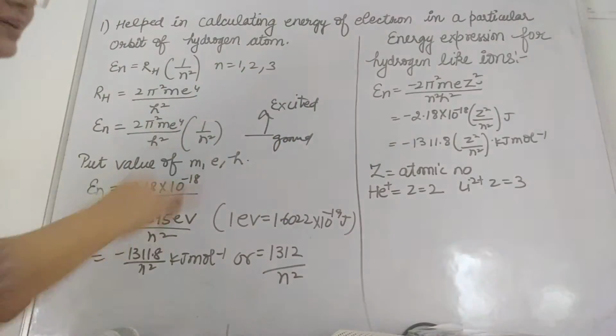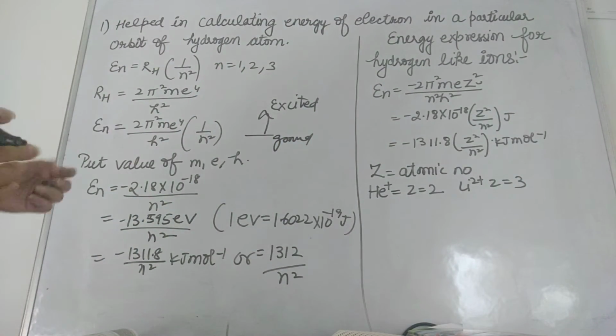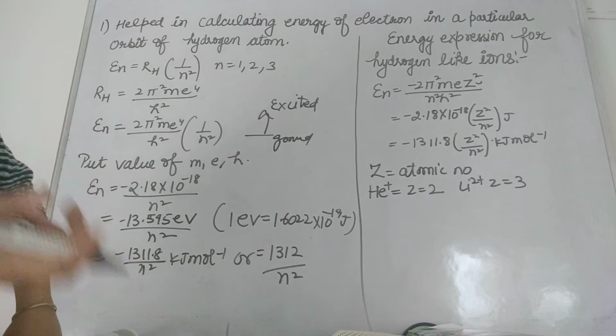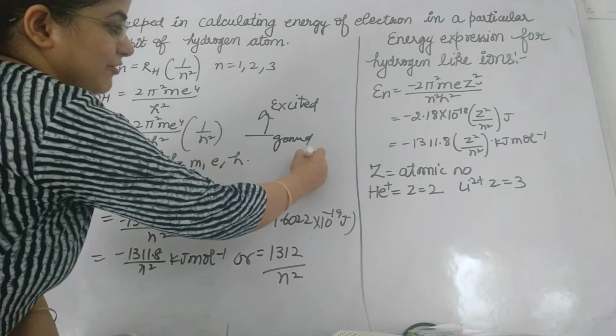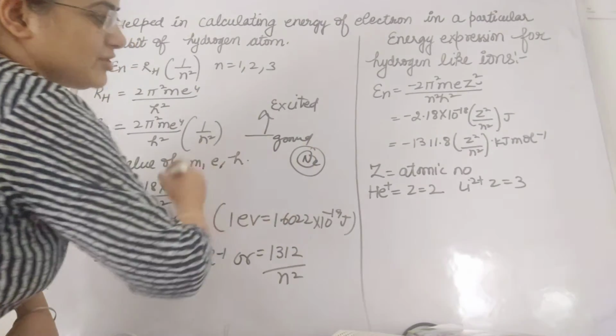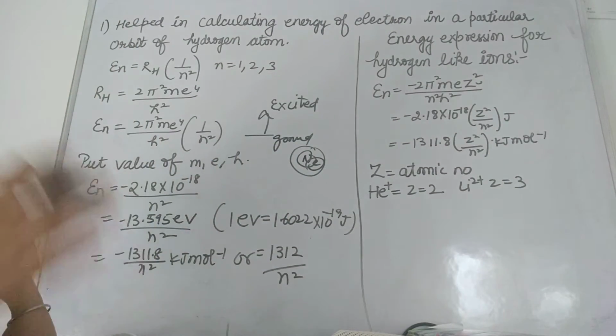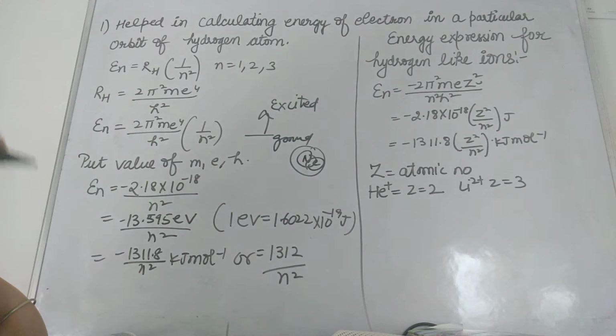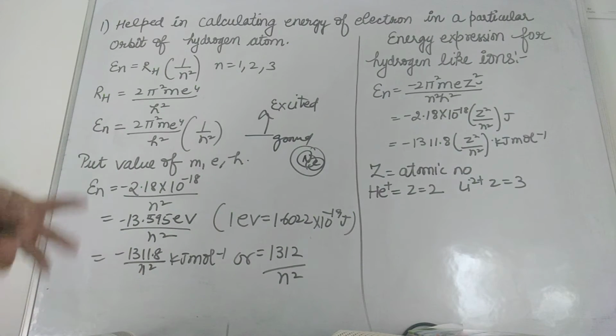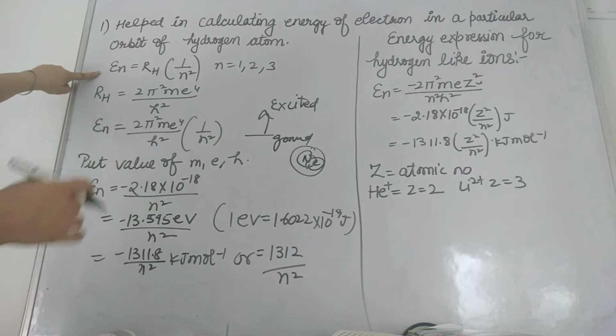But now Bohr has told about the energy of the electron also. He explained that if this is the nucleus and this is an electron in this shell, then how much energy will it have? He has given the formula for this also. So let's see what that is.